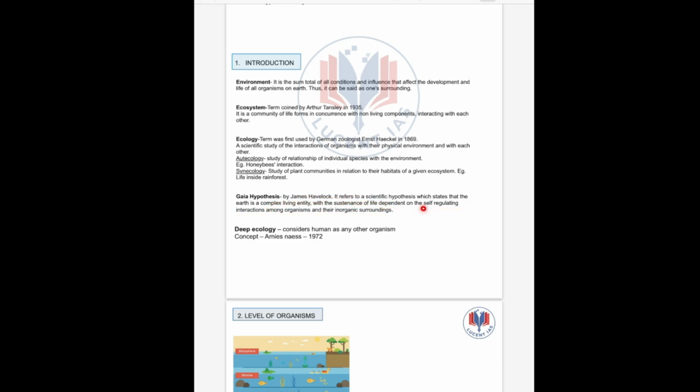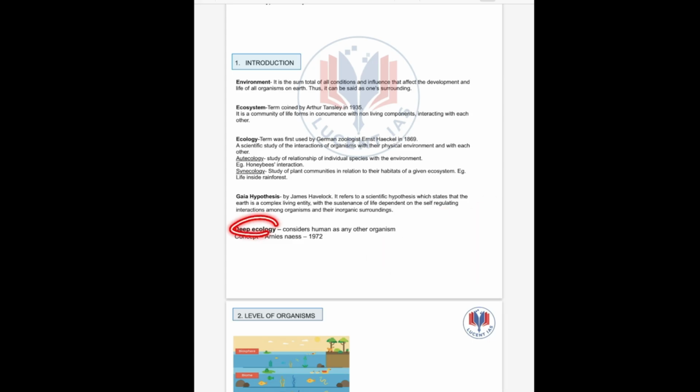So the main keyword is self-regulating interactions. According to Gaia's hypothesis, Earth through the organisms has a self-regulating power. For example, hibernation is a self-regulation for control of body temperature.